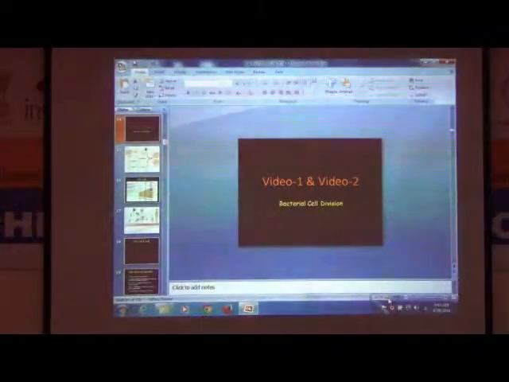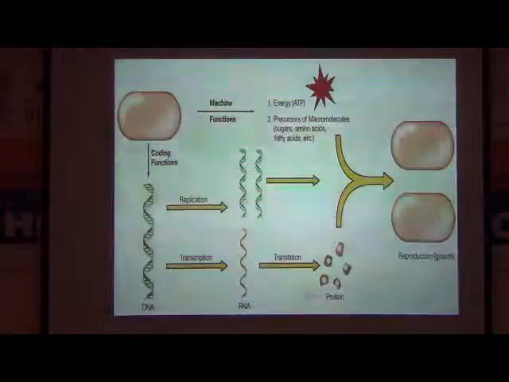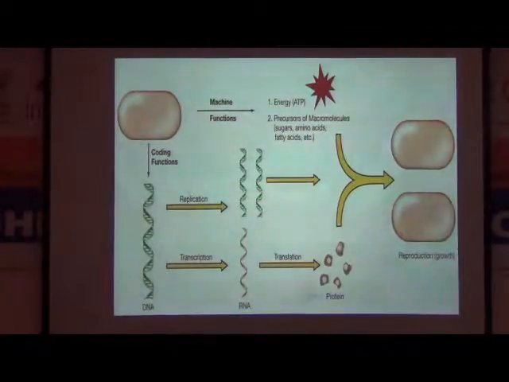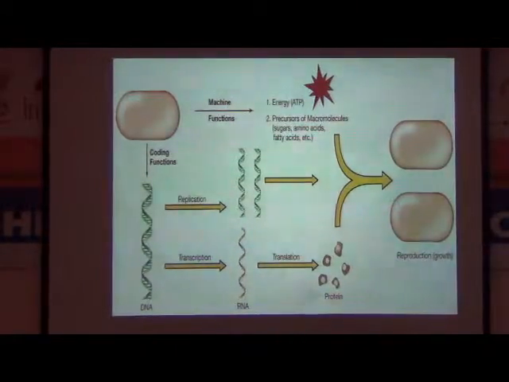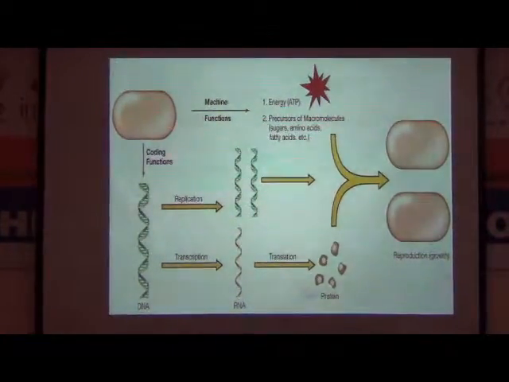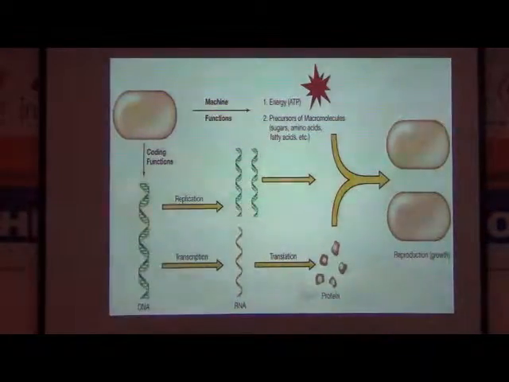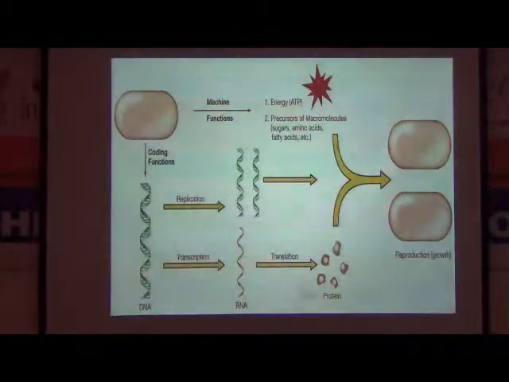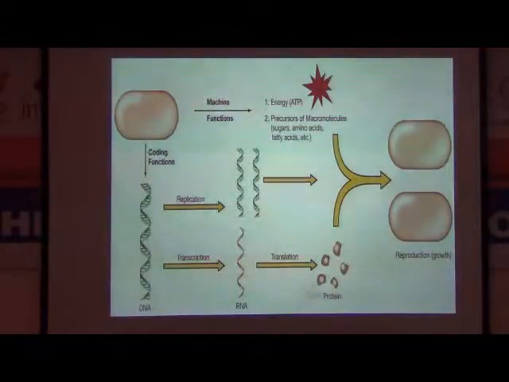Fine. Thanks. Now, this cell division is not a simple process. As we know, this bacteria within 20 minutes is divided into two. It's a long process. Because we know that there are 4 macromolecules: carbohydrate, lipid, protein, and nucleic acid. These all macromolecules are made up of micromolecules.